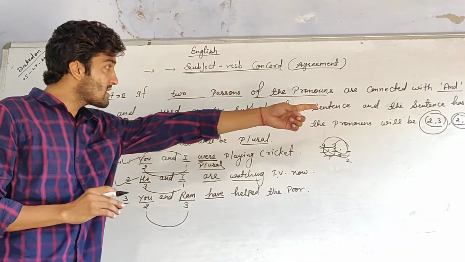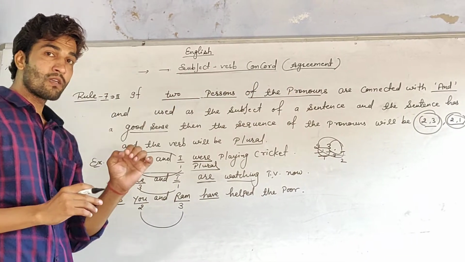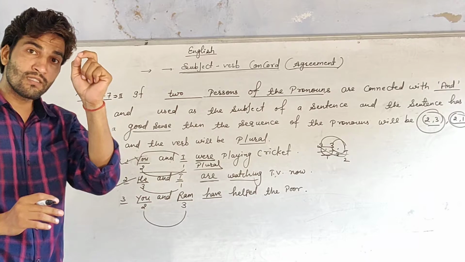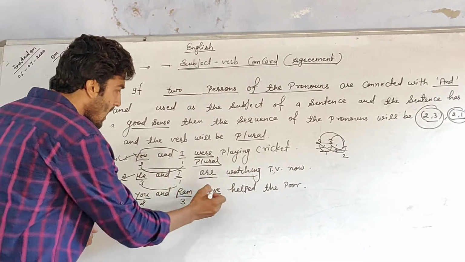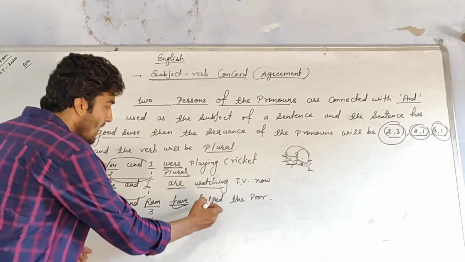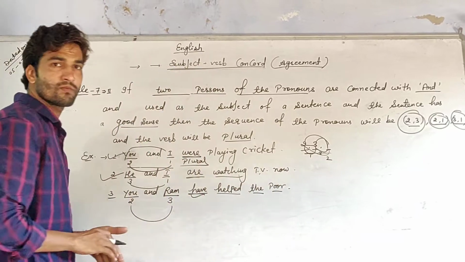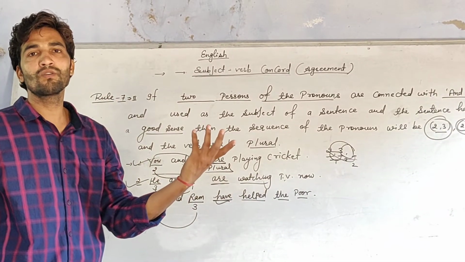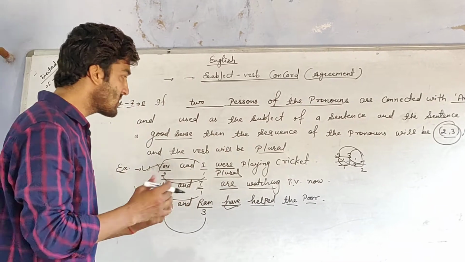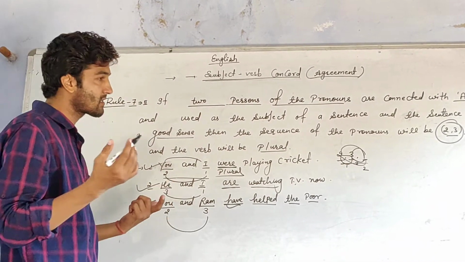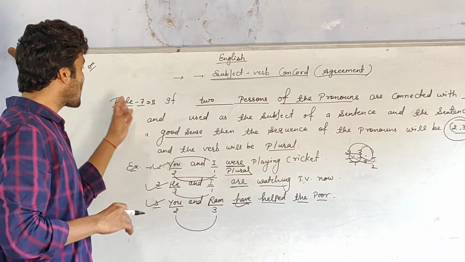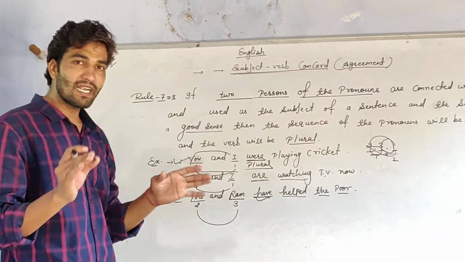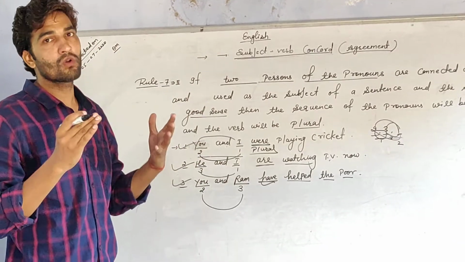If the sequence is 2 and 3, then the sentence has a good sense. You and Ram have helped the poor. To help the poor is a good sense, so it is correct. So rule 7 is completed and I hope that you all got it.